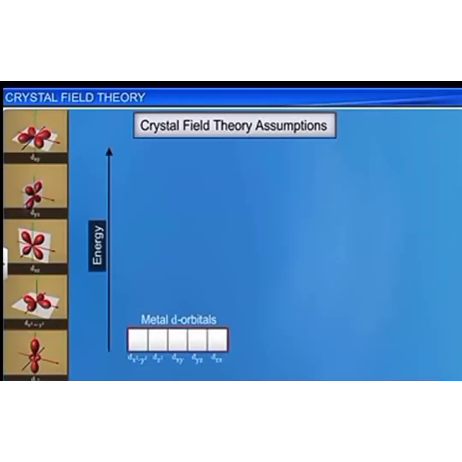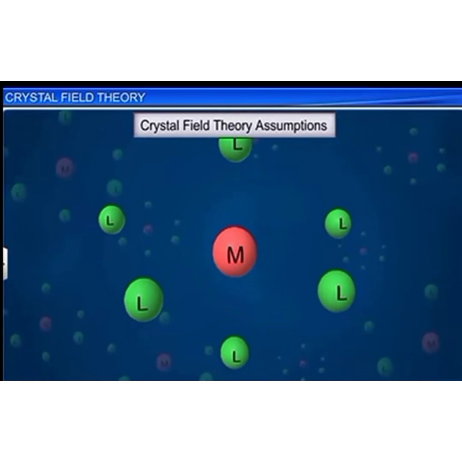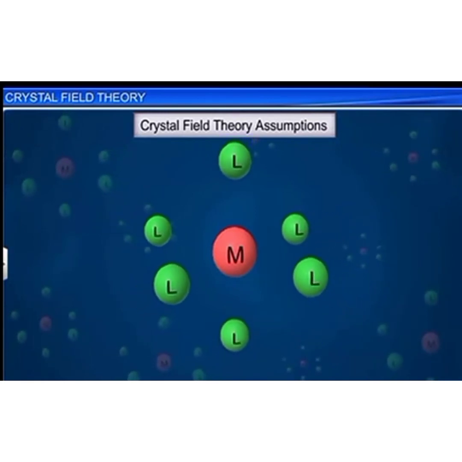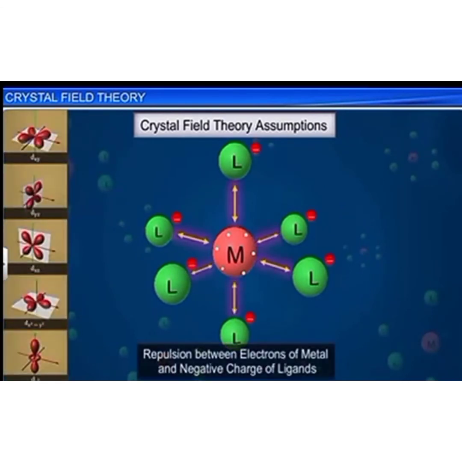The 5 d orbitals in an isolated gaseous metal atom or ion are degenerate. That is, they all have the same energy. However, when the ligands approach the metal ion to form a complex, the electrons in the d orbitals of the metal will be repelled by the negative charge or lone pair electrons of the ligands due to the repulsion between like charges.